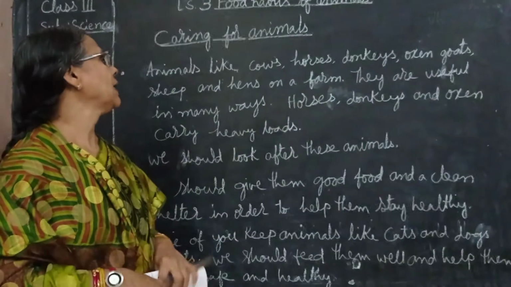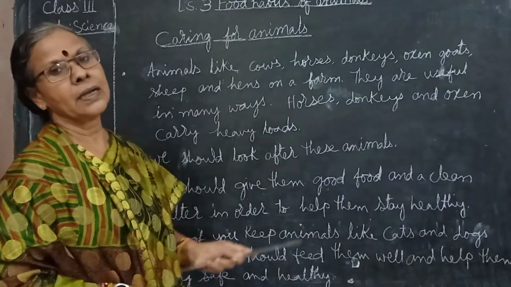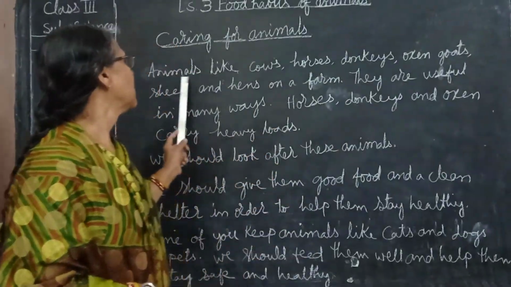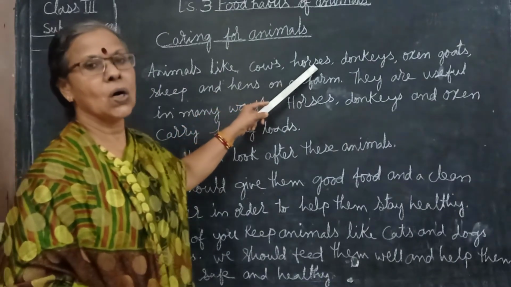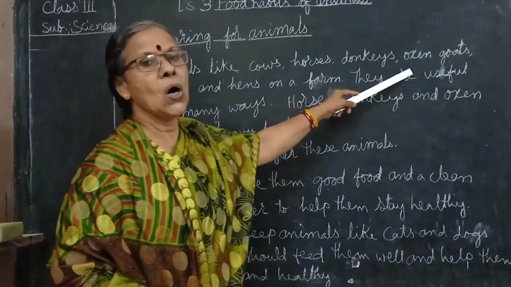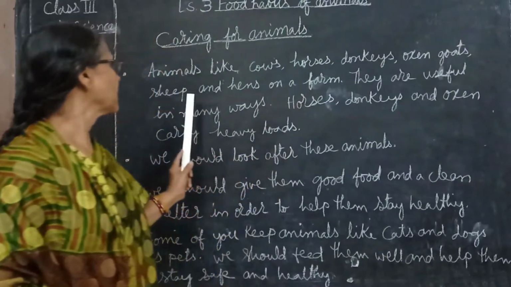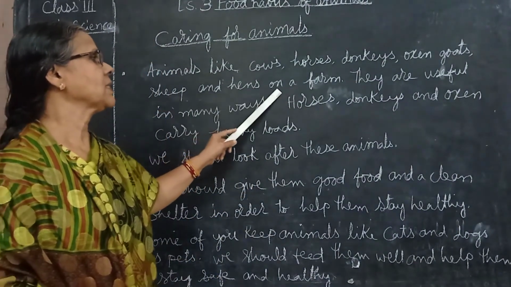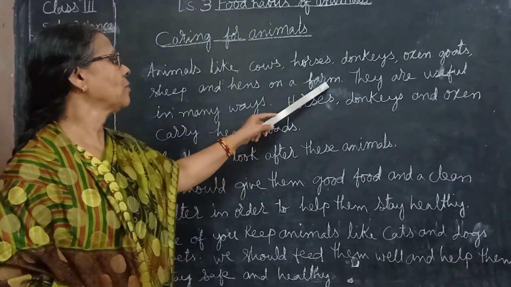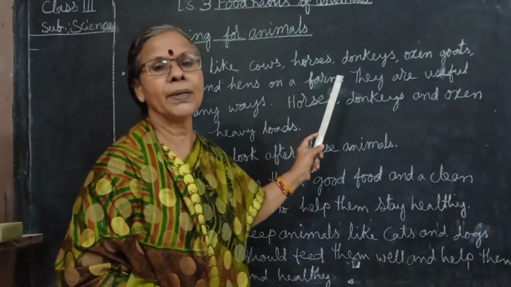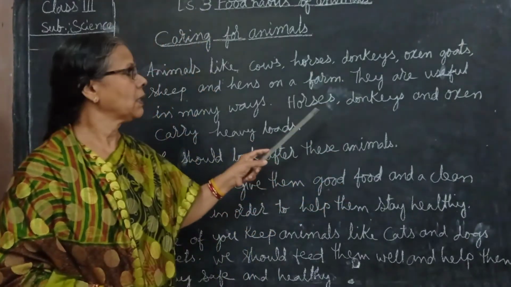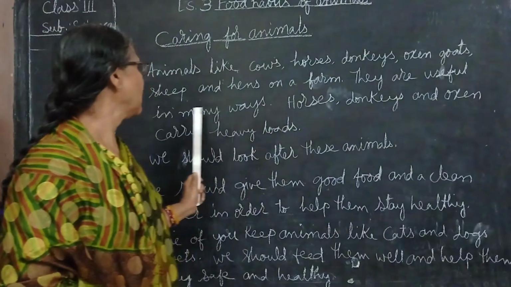Once again I tell you, caring for animals. Animals like cows, horses, donkeys, oxen, goats, sheep and hens are on a farm. They are useful in many ways.